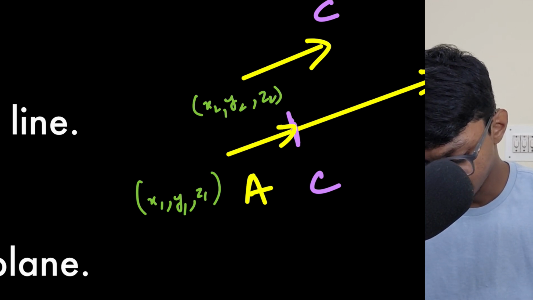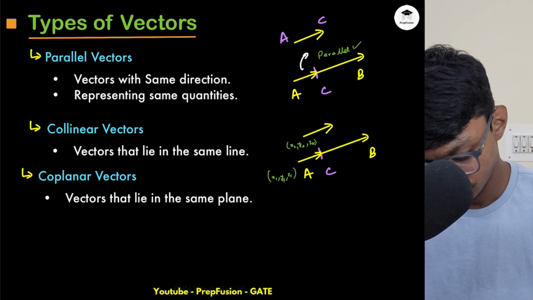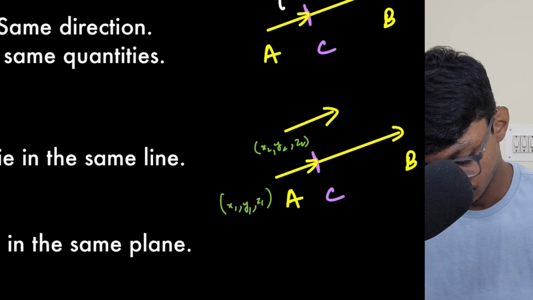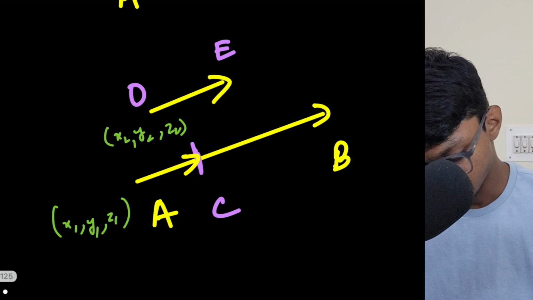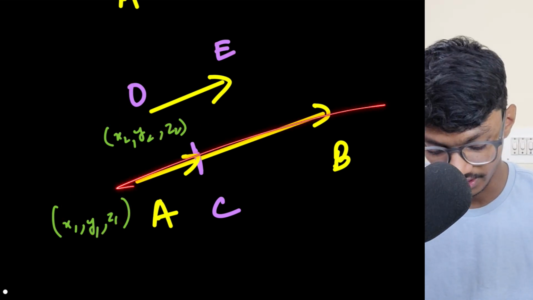Then obviously I can say that these two vectors, DE, are not collinear because they are not lying in the same line.